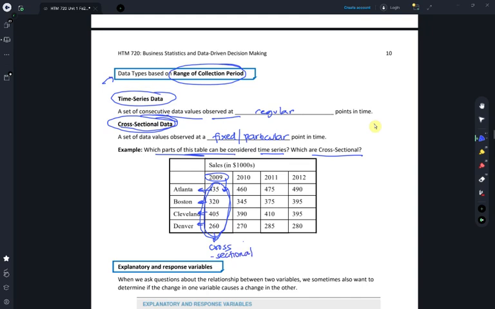However, if I look row-wise, at this row, it means for a particular city, I've collected data in 2009, 2010, 2011, 2012. These are data collected yearly. So row-wise, this will be considered time series data.